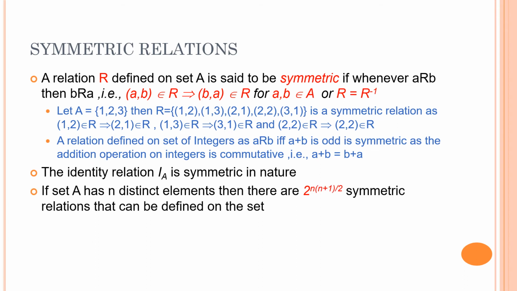If the set A has n distinct elements, then there are 2 to the power n(n+1)/2 symmetric relations that can be defined on the set. Right? I leave it up to you to think over it, ponder and try to verify it. So this was about the symmetric relations.